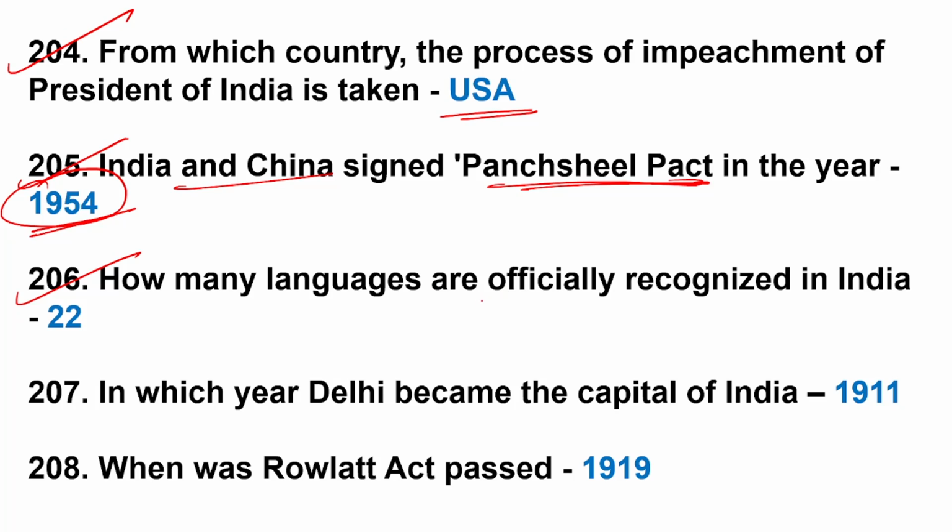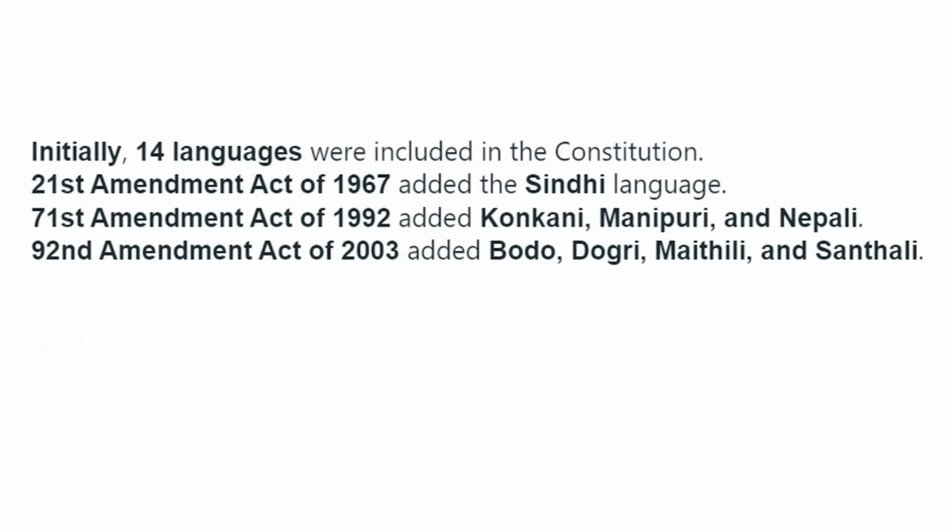206. How many languages are officially recognized in India? 22. 14 languages were included in the constitution initially. 21st Amendment Act 1967 Sindhi added. 71st Amendment Act 1992 Konkani, Manipuri and Nepali added. 92nd Amendment Act 2003 Bodo, Dogri, Maithili and Santhali added. So 14 plus new 8 makes 22 official languages.